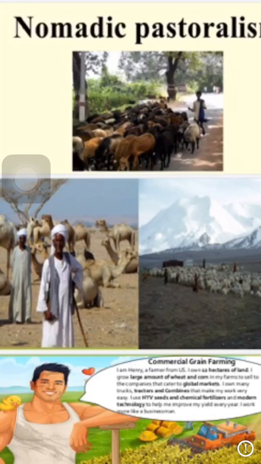The amount of rainfall is low. So nomadic herding is practiced in the semi-arid and arid regions of the Sahara Desert in Africa, then Central Asia, and in the Thar Desert, which is located in India, in Rajasthan.